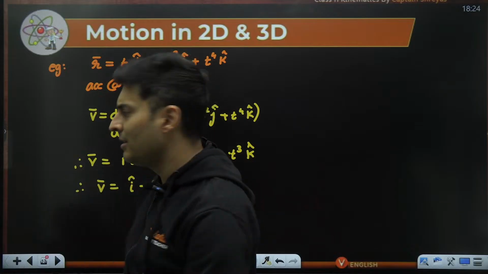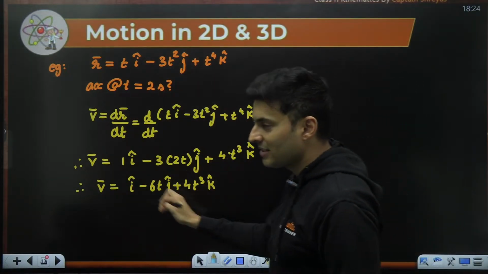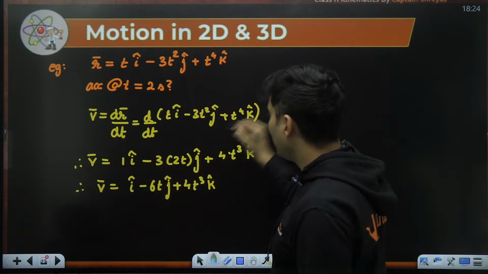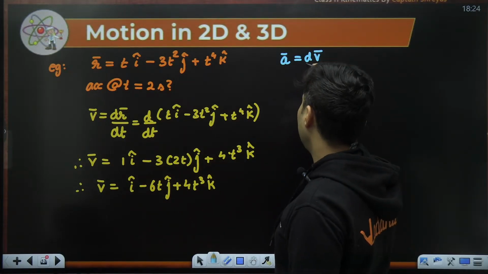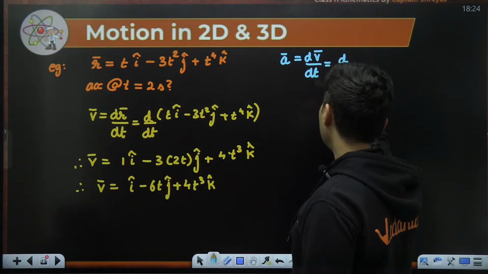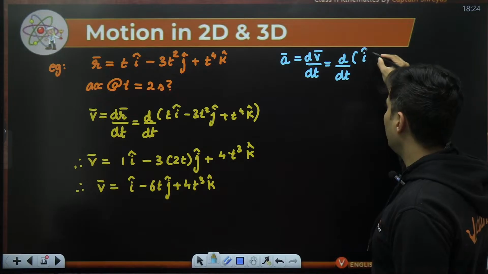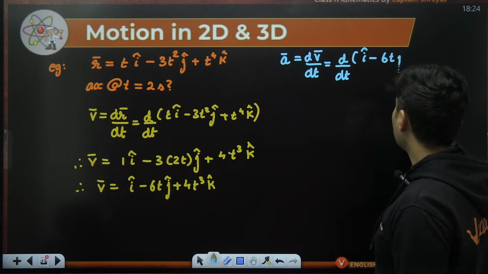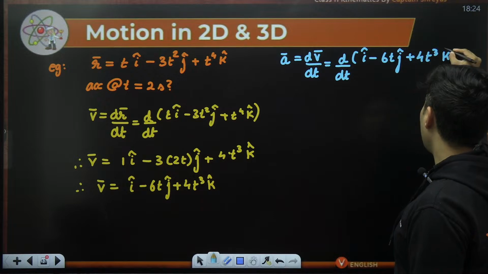But that's not the end story. I have to stop at acceleration. So from velocity to get acceleration, I have to take the derivative of it. So we have to take the derivative of the velocity. So it will be d by dt of this whole thing over here, which is i cap minus 6t j cap plus 4t cube k cap.